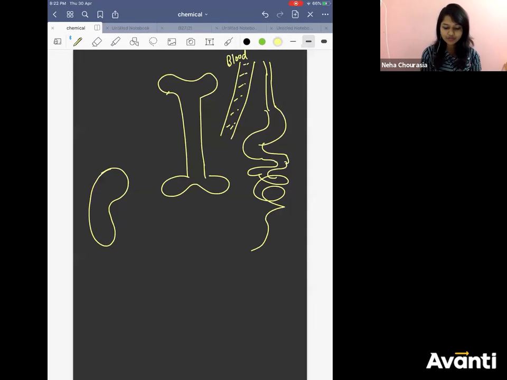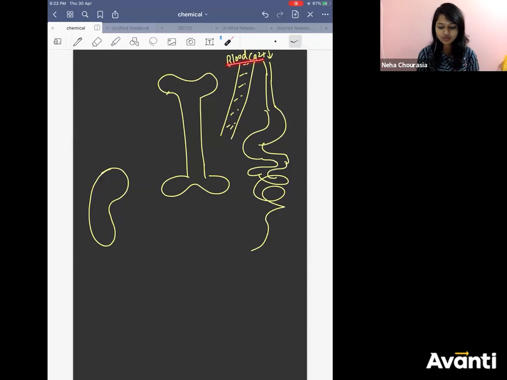Yes. So from the blood, let's say our body has identified that calcium is less in the blood. What is less in the blood? Calcium. We want some calcium because calcium helps in blood clotting and all, right? If calcium level goes low, your blood will not clot. Everything in the body is interlinked, right? So you should have an optimum amount for everything.